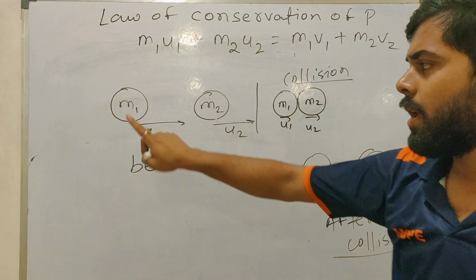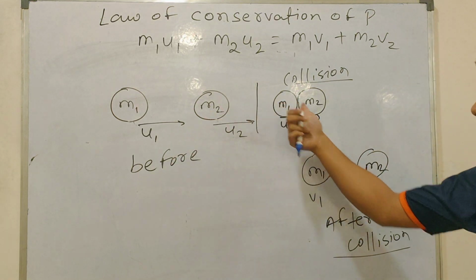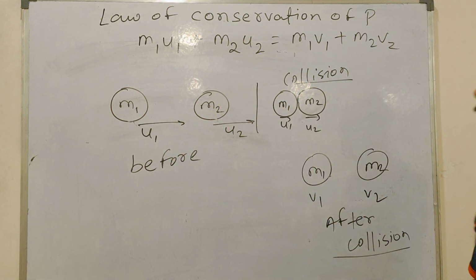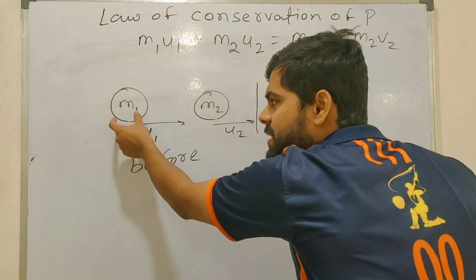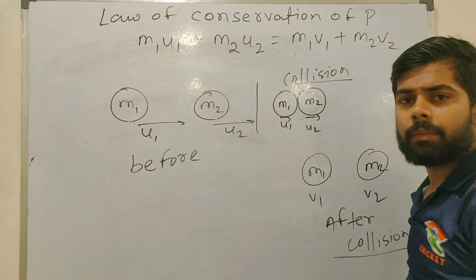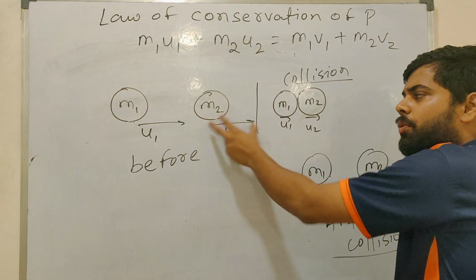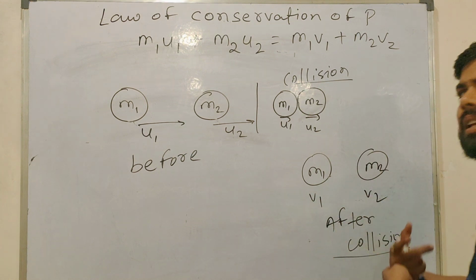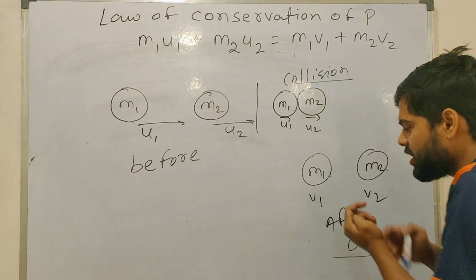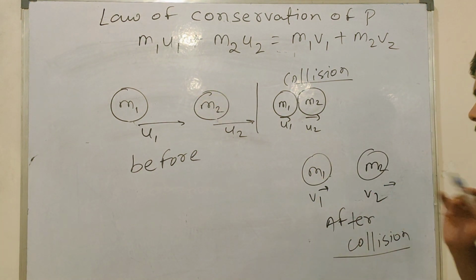Three concepts: before collision, collision, after collision. Before collision, the object has mass m1 moving with velocity u1, and the object has mass m2 moving with velocity u2. After collision, the masses are the same, m1 and m2, but the velocities change to v1 and v2.